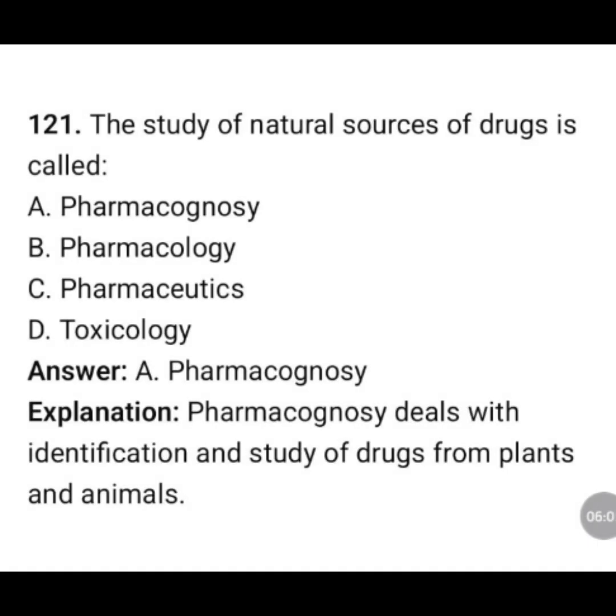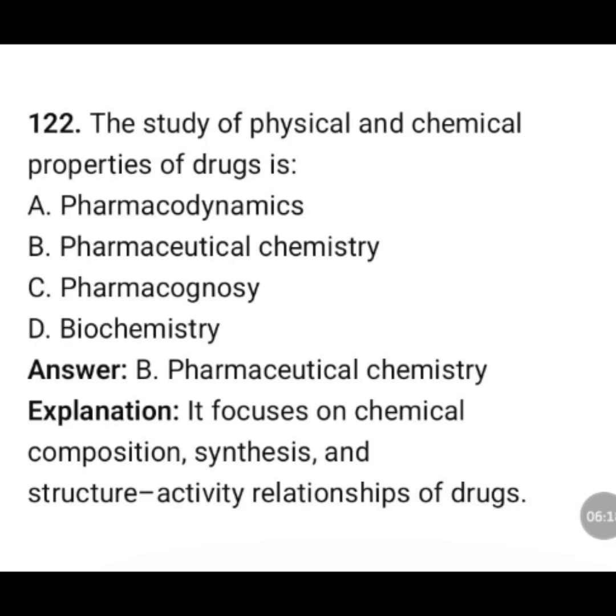The study of natural sources of drugs is called pharmacognosy, pharmacology, pharmaceutics, toxicology. The correct answer is option A, pharmacognosy. Pharmacognosy deals with identification and study of drugs from plants and animals.